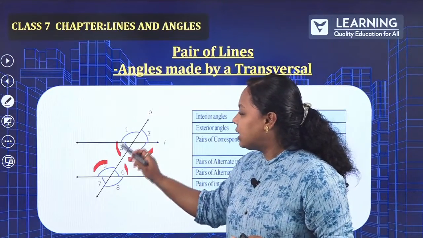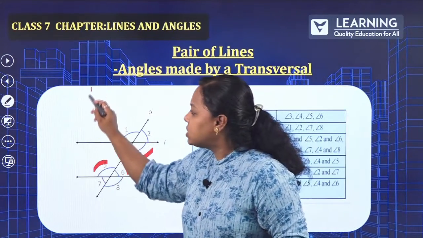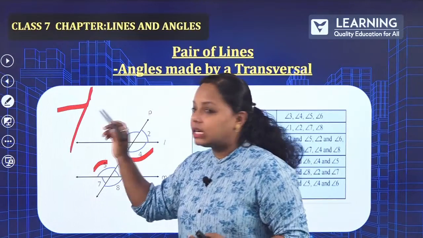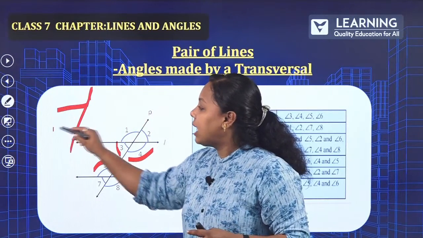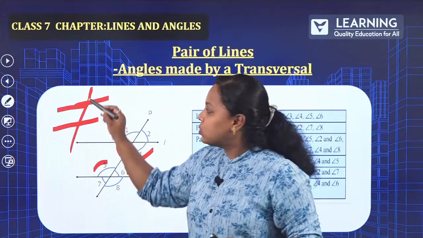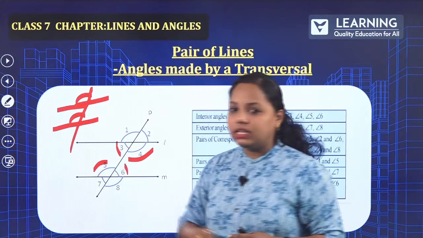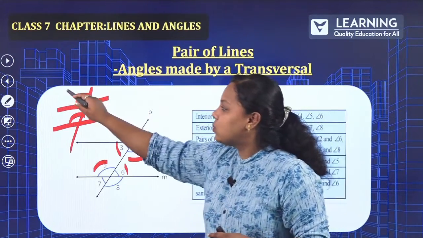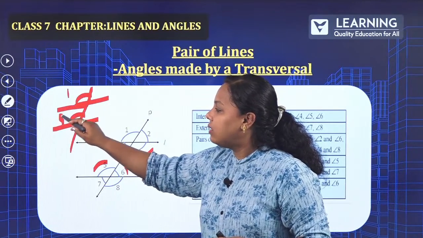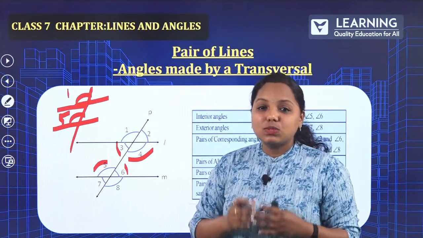How about the corresponding angle? Corresponding angles are 1 and 5. How about this one? It is the transversal line and the same line there. So this line, this angle and this angle. What is this angle named? 1 and 5. So this is the corresponding angle.